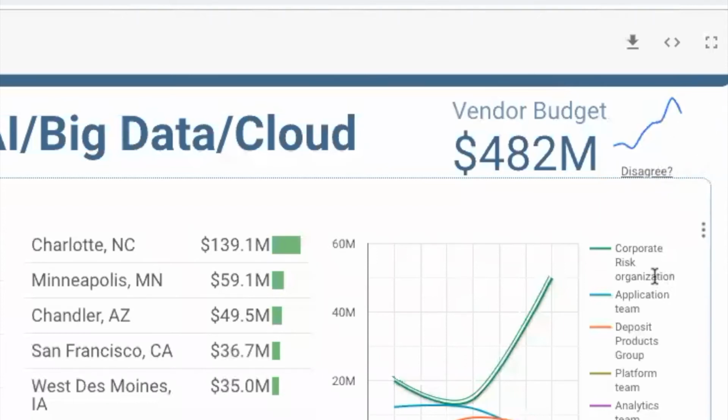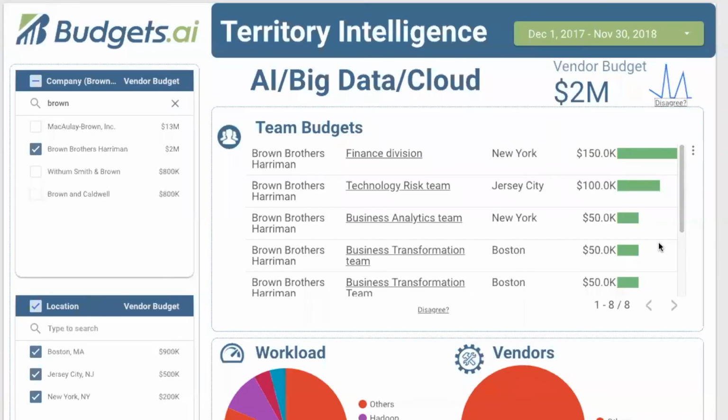The corporate risk team is probably the one that you want to spend time on. And if you own that account, you probably will be flying to Charlotte a lot of times. So that's where a big chunk of money is being spent. Okay. So this is like ways, right?